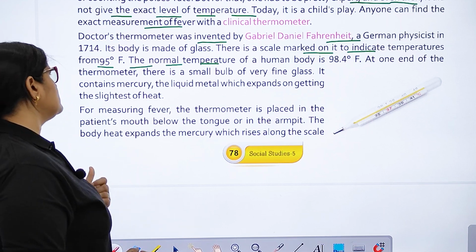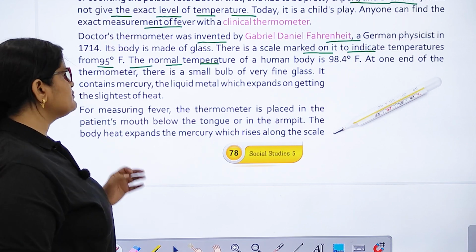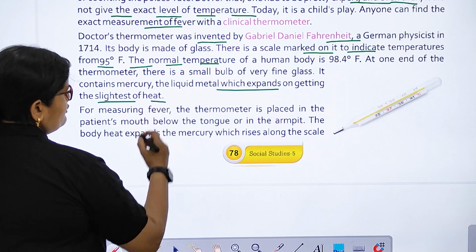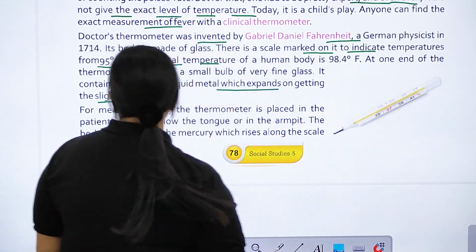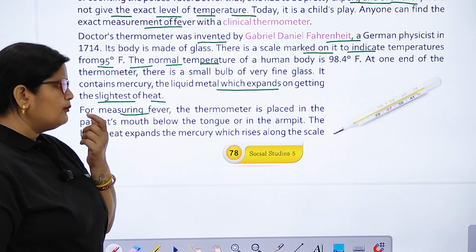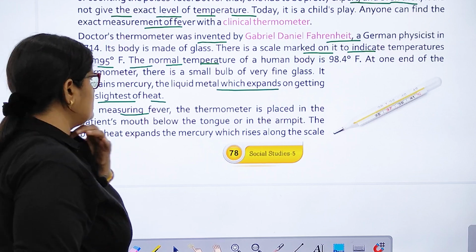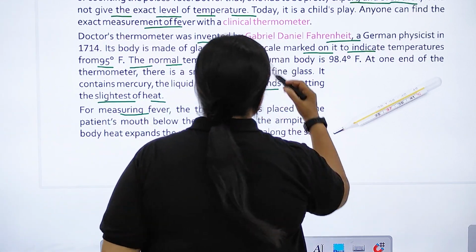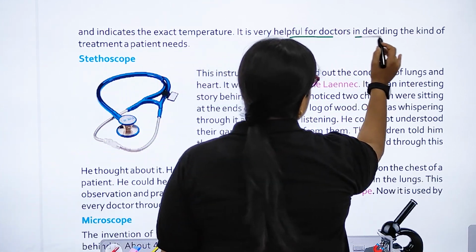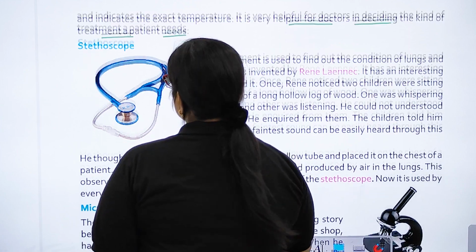At one end of the thermometer, there is a small bulb of very fine glass. It contains mercury, the liquid metal which expands on getting the slightest heat. For measuring fever, the thermometer is placed in the patient's mouth, below the tongue, or in the armpit. The body heat expands the mercury, which rises along the tube and indicates the exact temperature. It is very helpful for doctors in deciding the kind of treatment a patient needs.